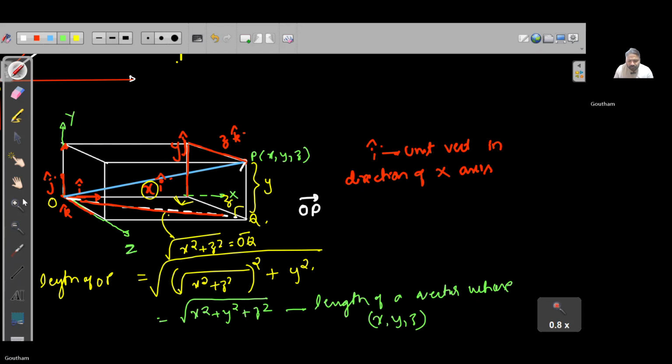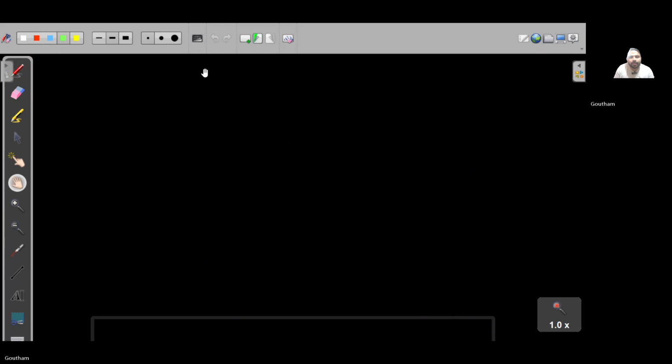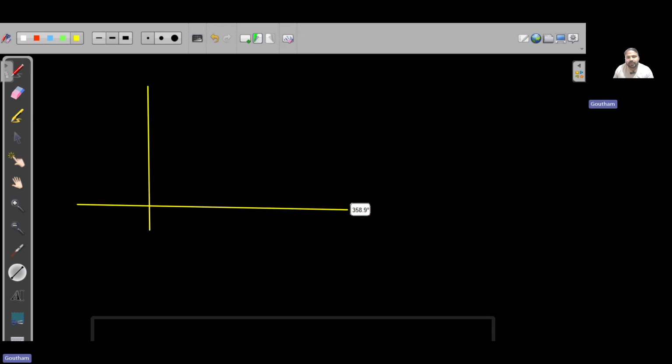Now going further, let us take a small example.